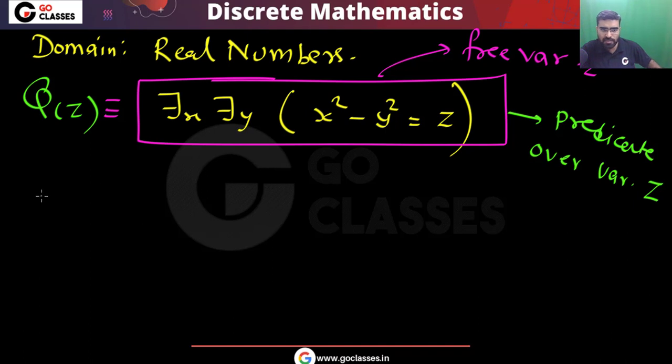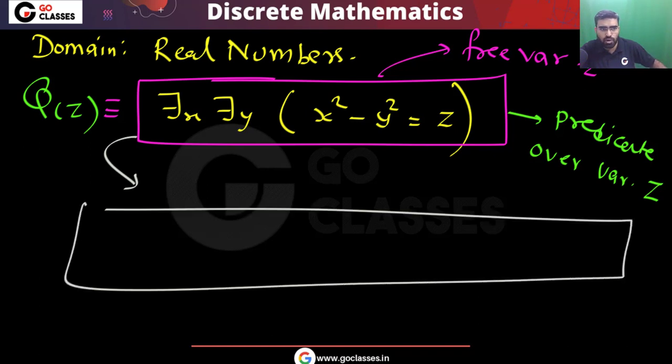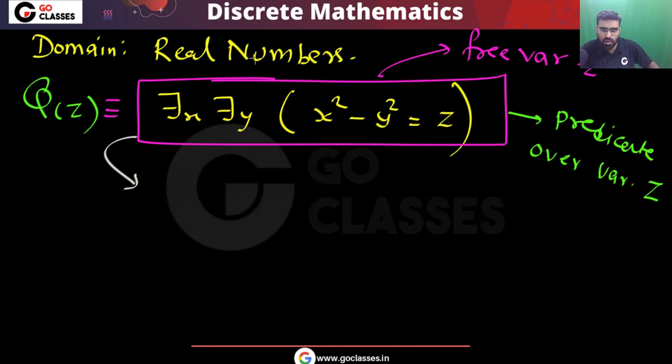Now let's do some analysis, and first of all you tell me what this statement means in English. Remember the domain is the set of real numbers. Because there is a free variable z here, this statement is basically about variable z, a statement about variable z, or I can say this is a property of z. So what is this property? What is the property of z here?